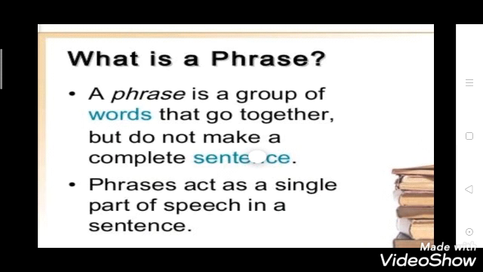It is just a part of speech in a sentence. So in a sentence there will be phrases and there will be clauses. It means a sentence is made from phrases and clauses.